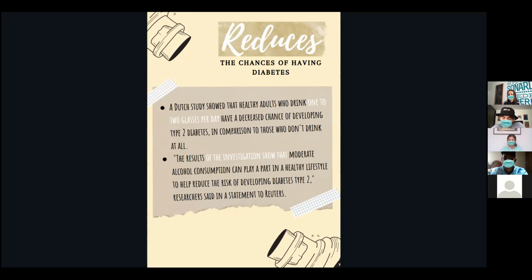The good consumption of alcohol reduces the chances of having diabetes. A Dutch study showed that healthy adults who drink 1 to 2 glasses per day have a decreased chance of developing type 2 diabetes in comparison to those who don't drink at all. The results of the investigation showed that moderate alcohol consumption can play a part in a healthy lifestyle to help reduce the risk of developing type 2 diabetes, researchers said in a statement to Reuters.